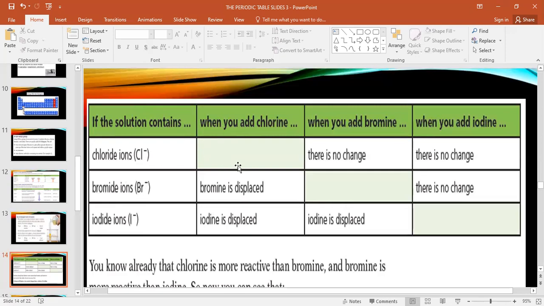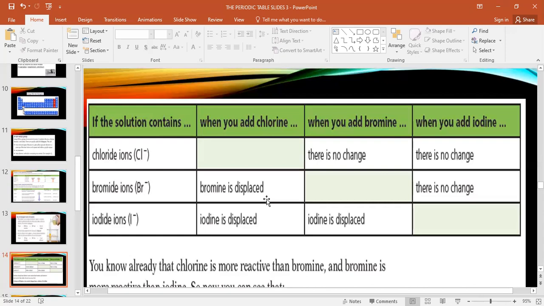Nothing. Good. You understand how to read this table? If you concentrate, you will. Second one, please. What happens when you add chlorine into bromide ion? Bromide is displaced. Displaced means chlorine can change bromine. Why? Which one is more reactive here, chlorine or bromine? Chlorine.